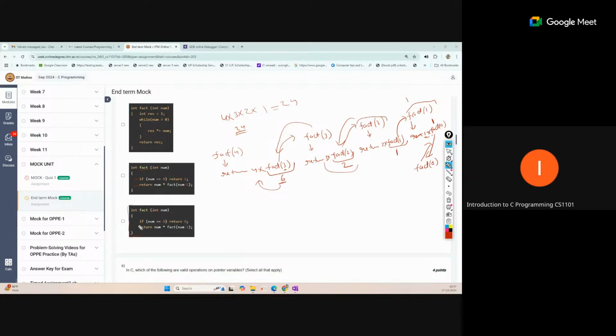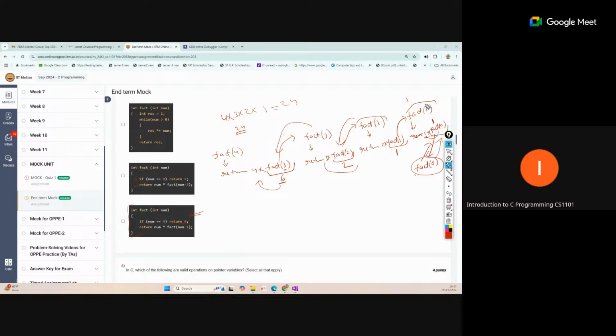And why is this incorrect? What will be the output of this code? 0. Yeah, correct, 0. The function call is very similar, but what will happen? This is returning 0 at the last call. So from this point, this will return 0, and this will make everything 0 by the multiplication.